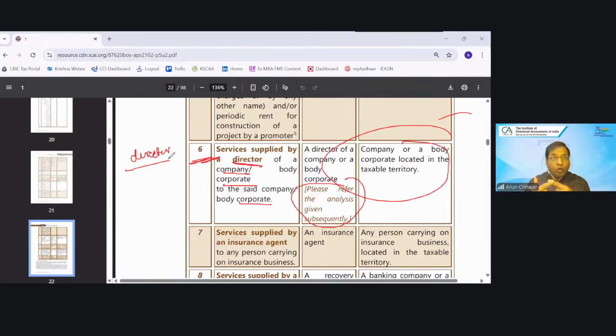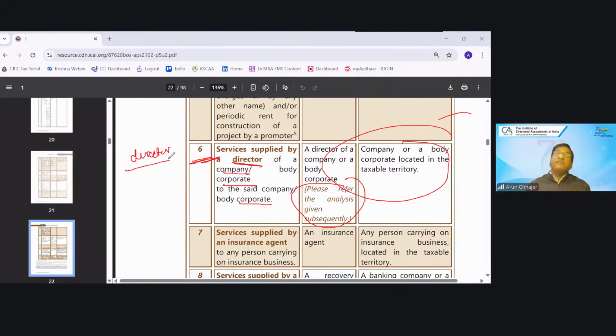So for a director who is getting remuneration on which TDS is deducted under section 192, the director remuneration will be treated as salary and will not be taxable, and there is no question of RC because it is excluded by virtue of Schedule 3.